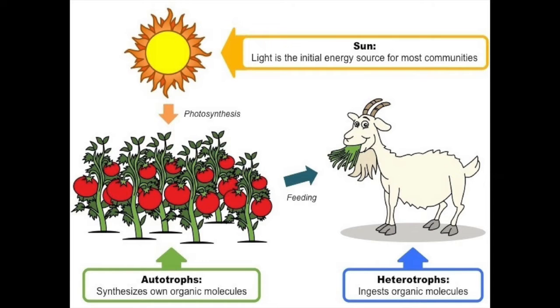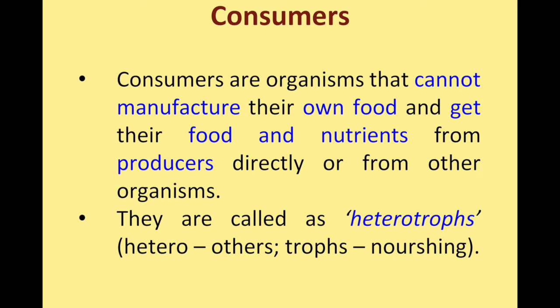And there are heterotrophs. What are the heterotrophs? The animals which depend on the autotrophs are called heterotrophs. The heterotrophs are collectively called consumers. So what are consumers? They are the organisms which cannot manufacture or synthesize their own food and nutrients, and they get the food as well as nutrients only from the producers, that is, from the plants.